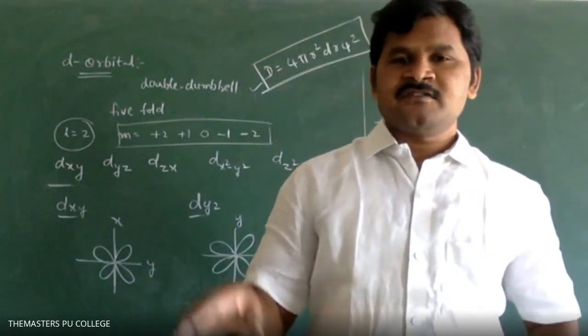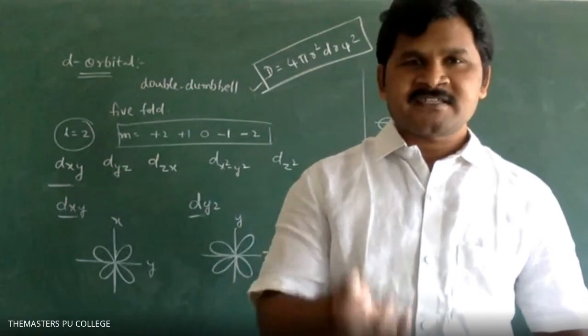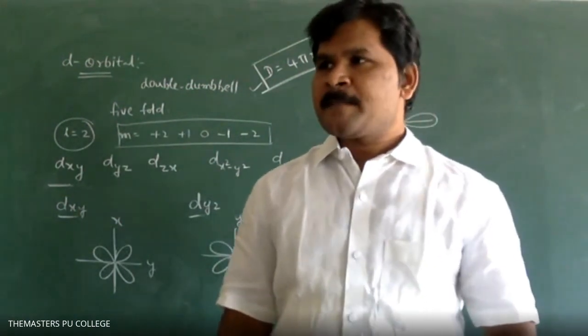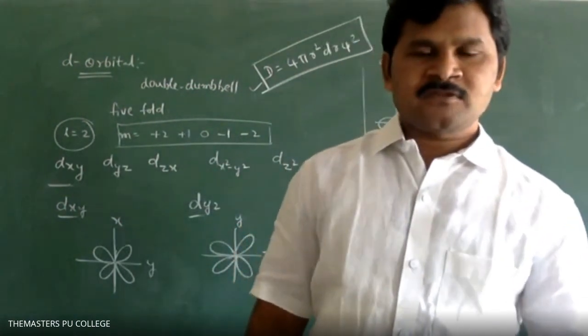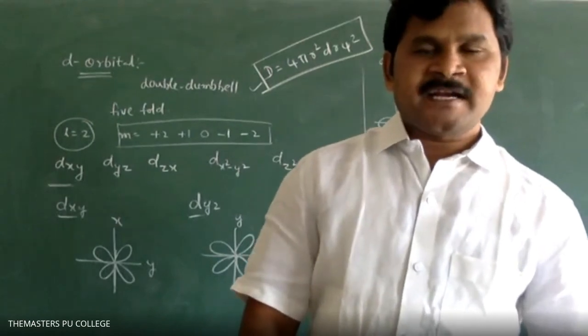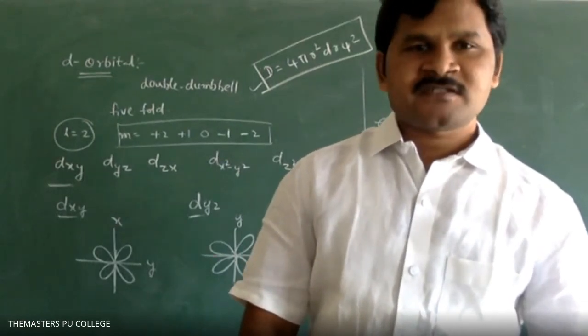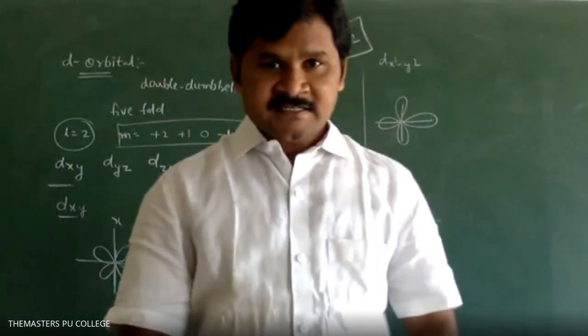So these are the distribution curves, we will discuss in the next class. Okay? Students, radial probability distribution we will discuss in the next class.